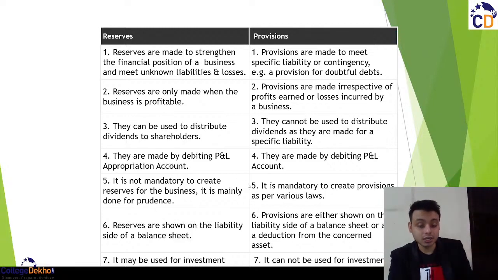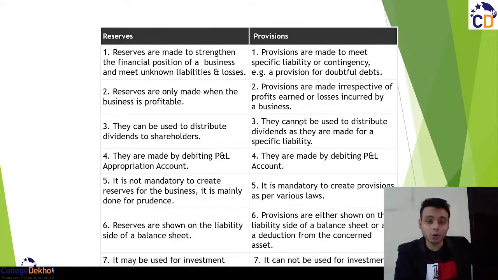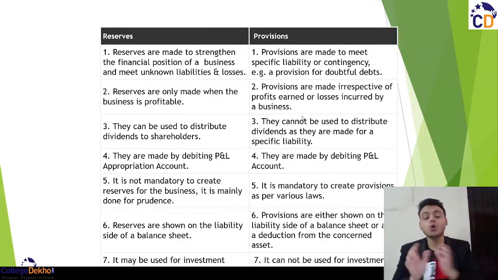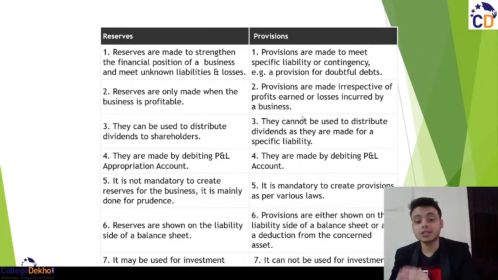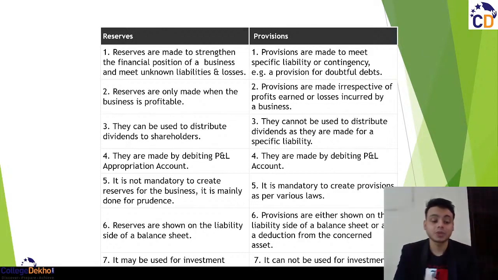Okay, it is not mandatory for the company to create reserves, but mandatory है to create provisions. Extra पैसा कंपनी के पास चाहे हो ना हो, but for the contingencies, कुछ गलत ना हो जाए, उसके लिए कंपनी के पास must have the amount.